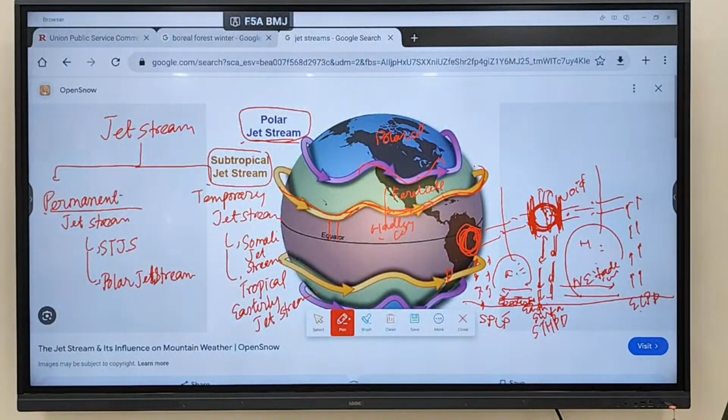Fine. So these are the two types of jet stream that you are finding: permanent and temporary. Permanent jet streams are the subtropical jet stream as well as the polar jet stream, while temporary jet streams are the Somali jet stream as well as the tropical easterly jet stream.